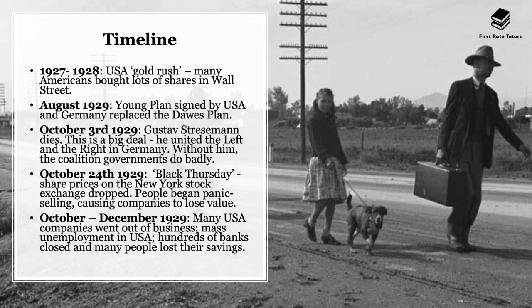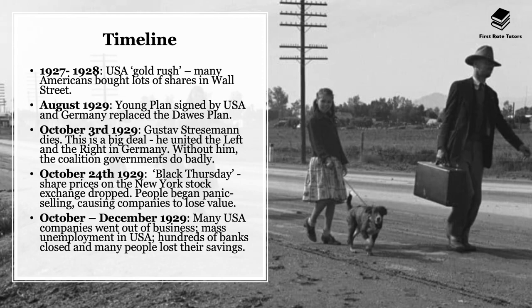And what this resulted in is people started panic selling. So do you remember, for example, in 1927 to 28, there were lots of Americans who engaged in this gold rush and bought lots of shares. Now these same Americans started panicking in 1929 and they started selling, causing companies to lose value even faster.